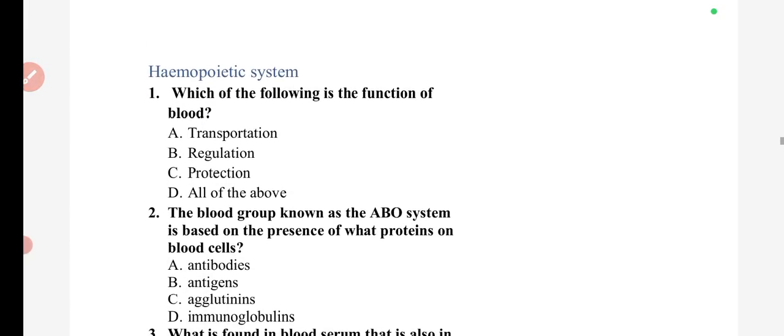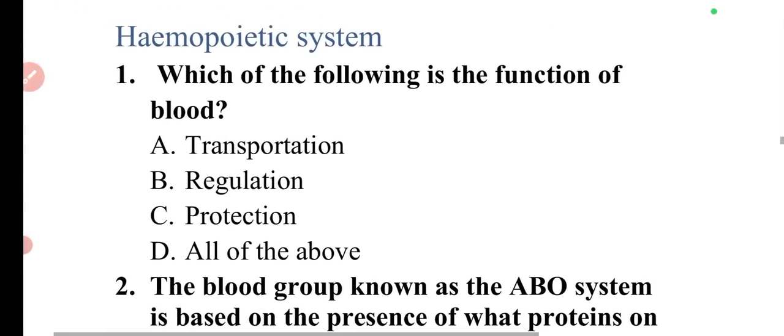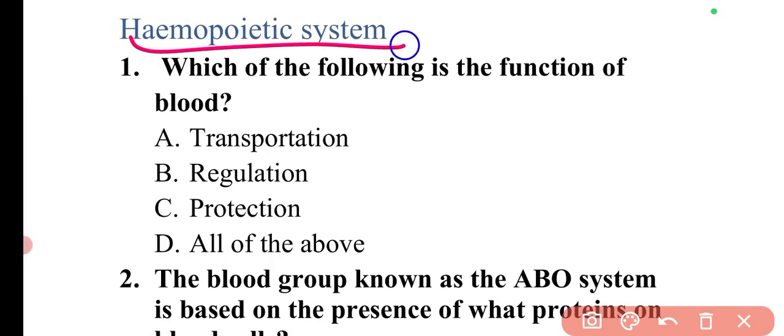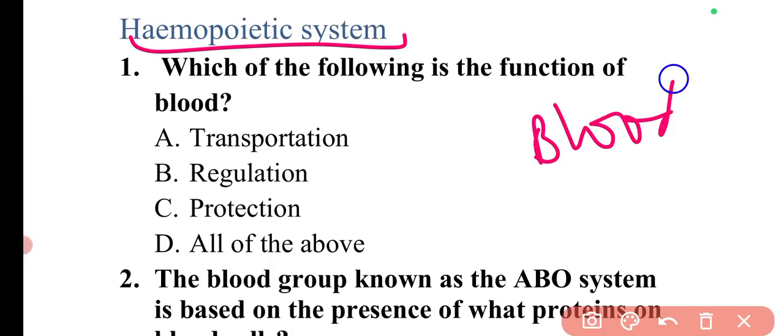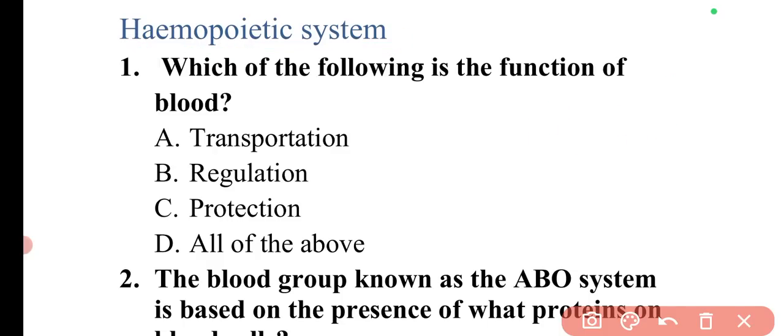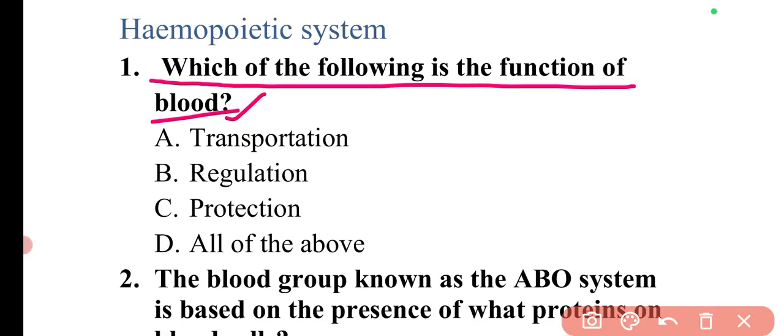Now we have discussed the cardiovascular system. Now we can move to the hemopoietic system, which is basically regarding the blood part. Okay, so here we have a few questions, so we can discuss these. The first question is, which of the following is a function of blood? So the functions of blood are transportation, regulation, and protection. These all are the functions of blood.